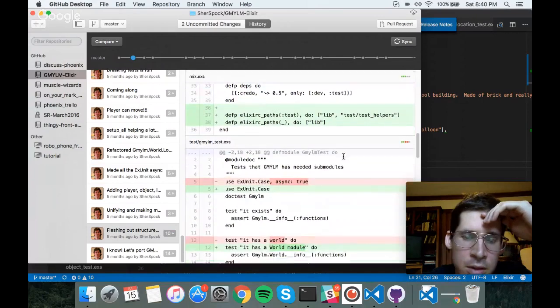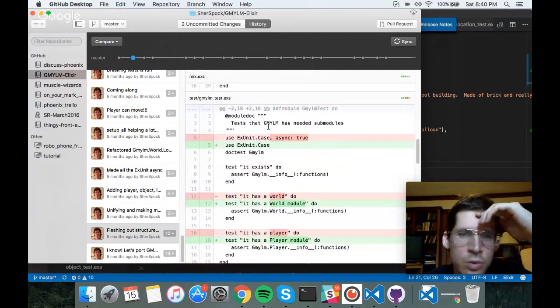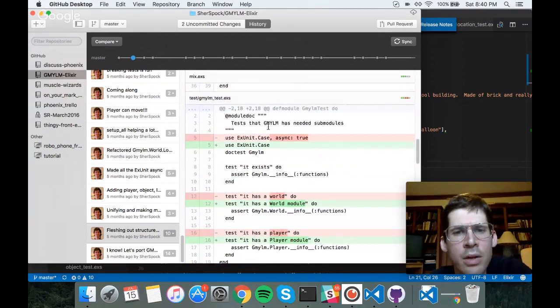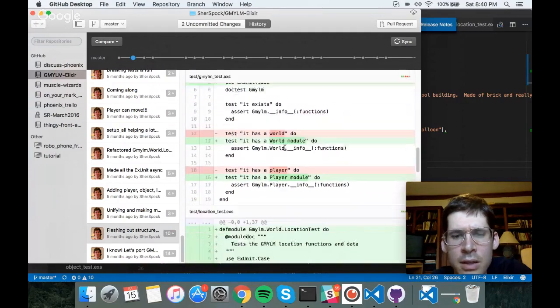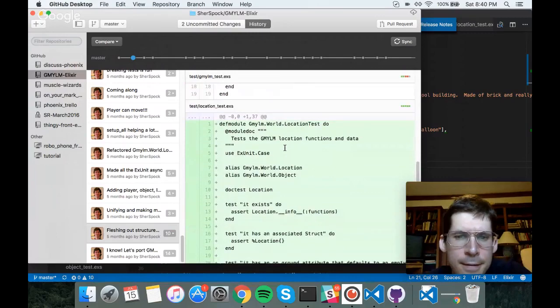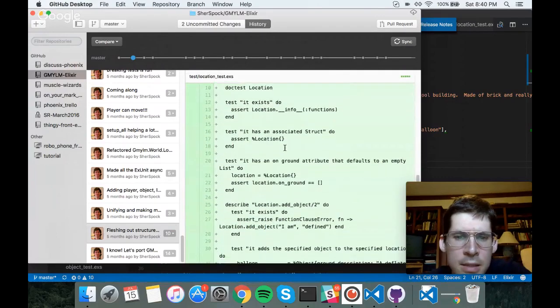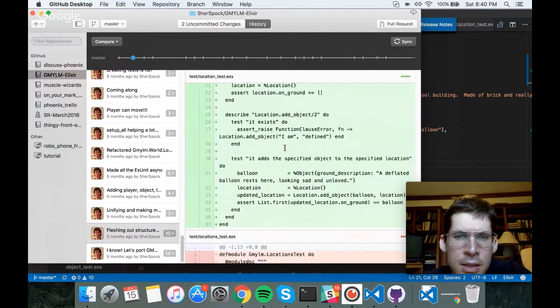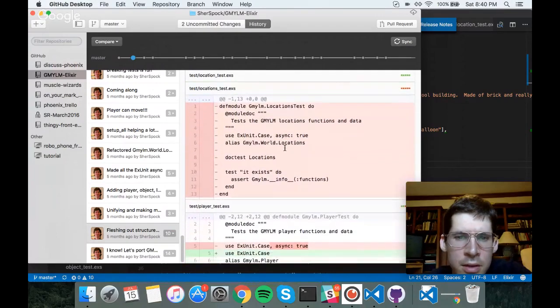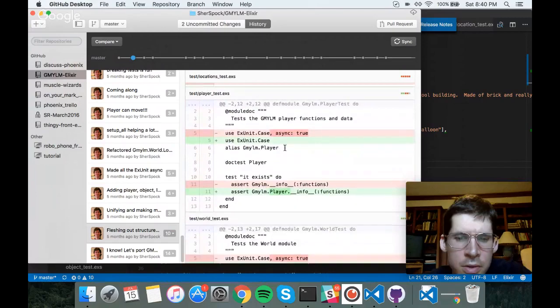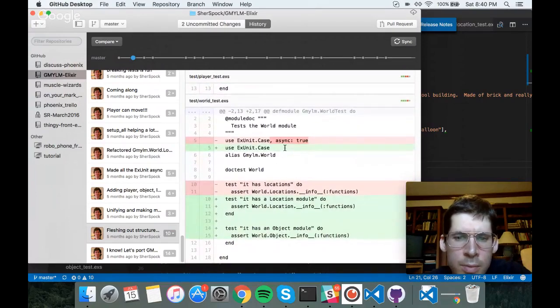So I capitalize these. Async true. I got rid of that async true. I think by default, XUnit will run the tests async. Test that exists, location at object /2. Again, I'm just looking through the commit history very early on in that phase, trying to look at the first things I did when I was spinning up this project.